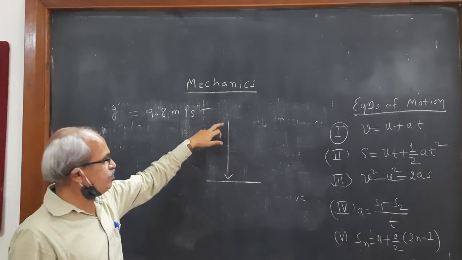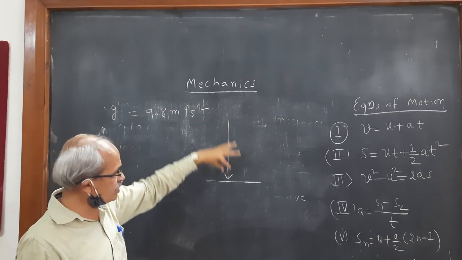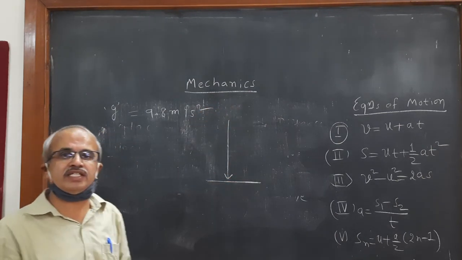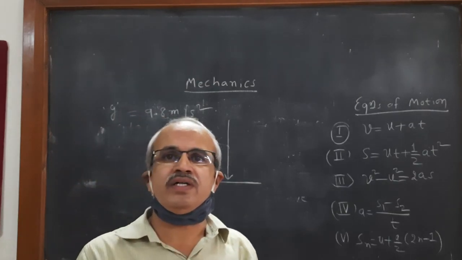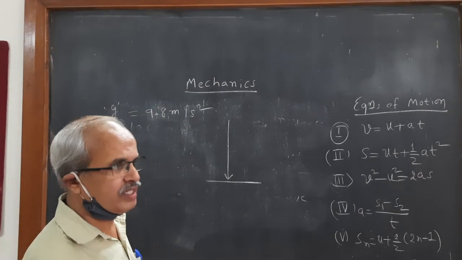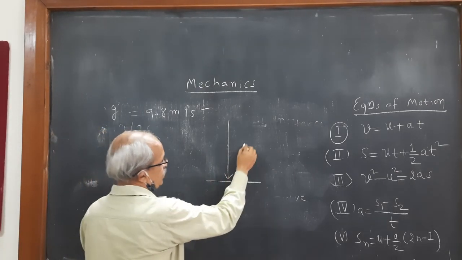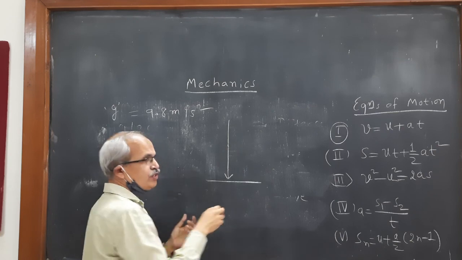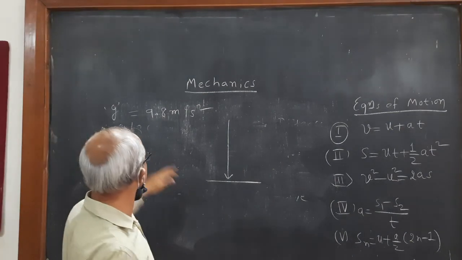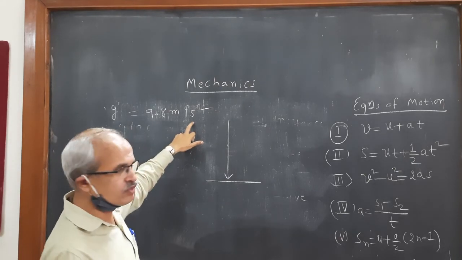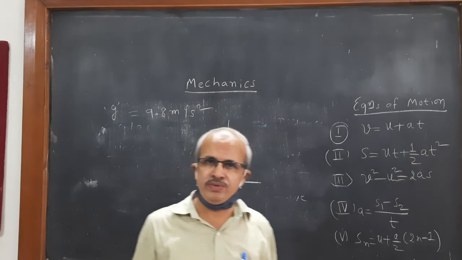Whenever it is moving towards the surface, the acceleration step by step increases, because of the gravitational attraction of the earth, and therefore it is called acceleration due to gravity. So it is 9.8 meter per second square, the standard value of G.